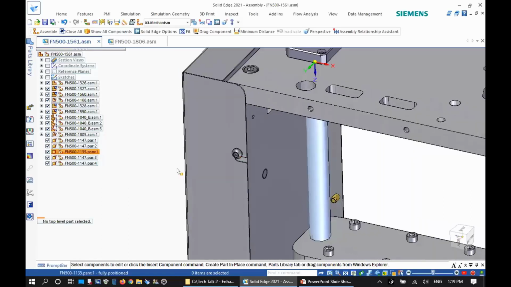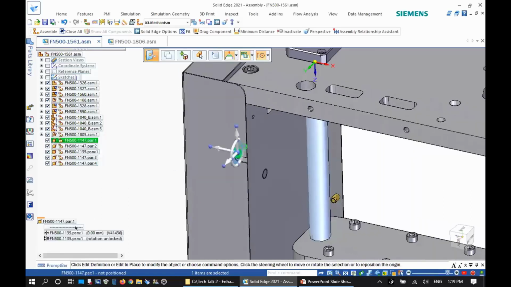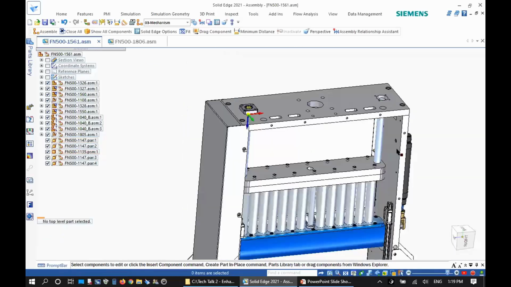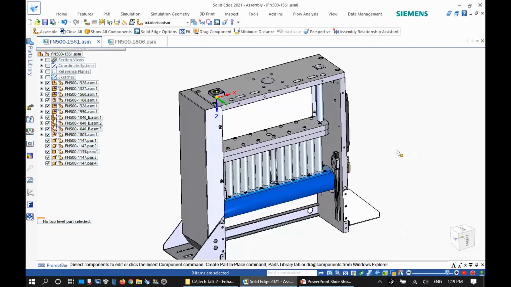And if we take a look at the relationships, we can see that all of them are preserved. What we call internal, or I should say learned relationships, the ones that were captured between, let's say, the screw and that cover. And since I have this set of components on my clipboard, I can do again Control-V for paste.